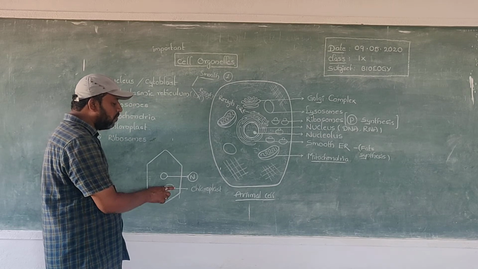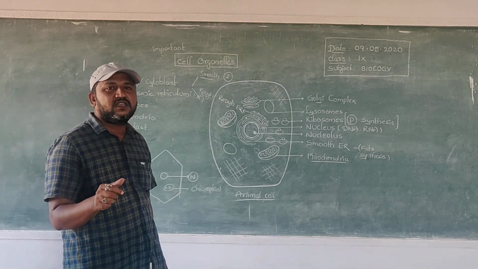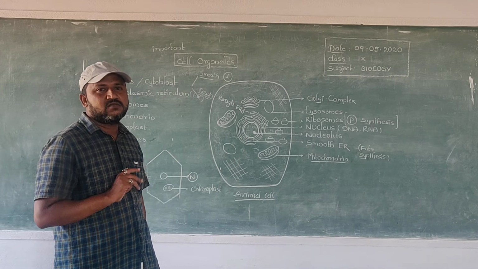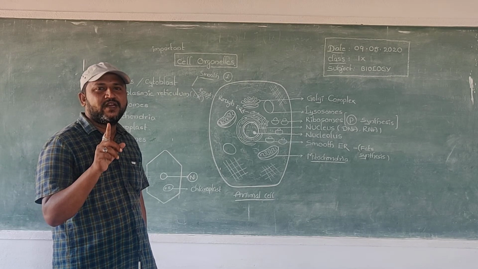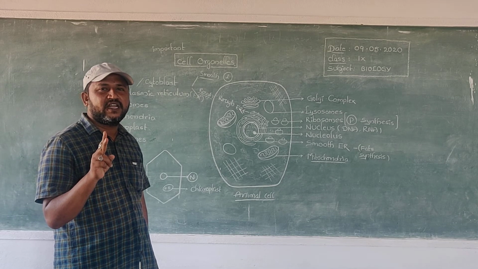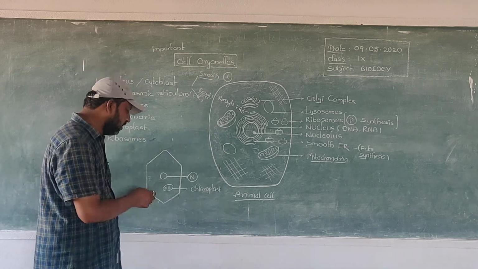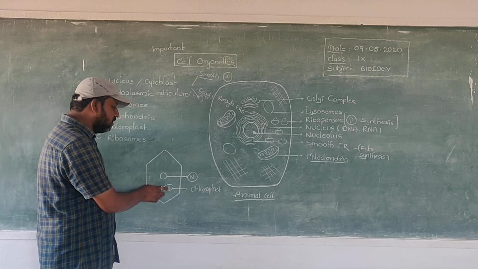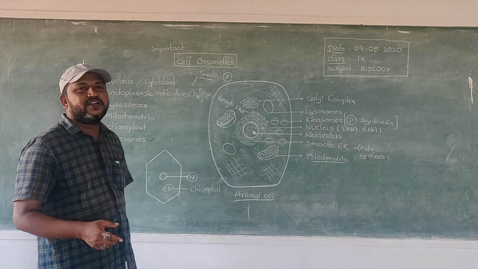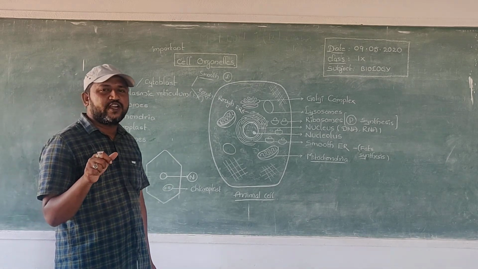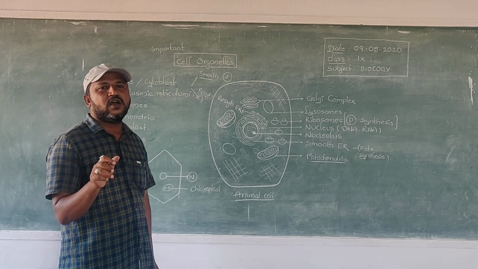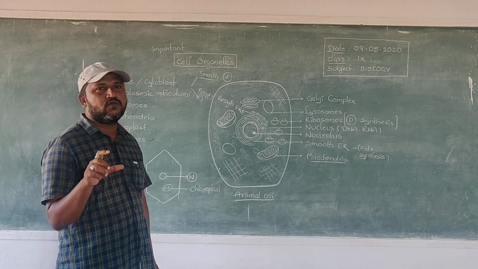This chloroplast is surrounded with three membranes. One is the outer membrane, second one the inner membrane, and the third one is the thylakoid membrane. This chloroplast is discoid in shape, or ovoid, or oval in shape.